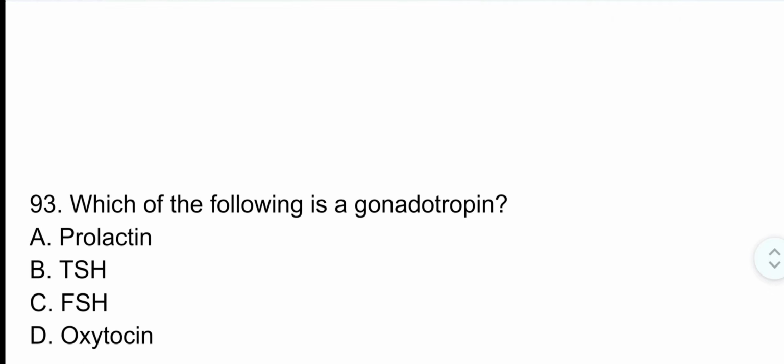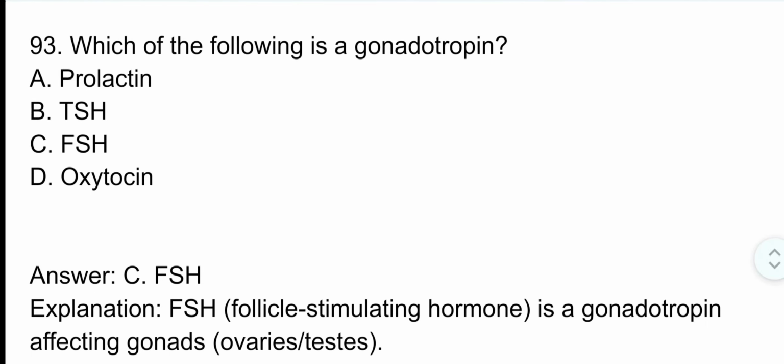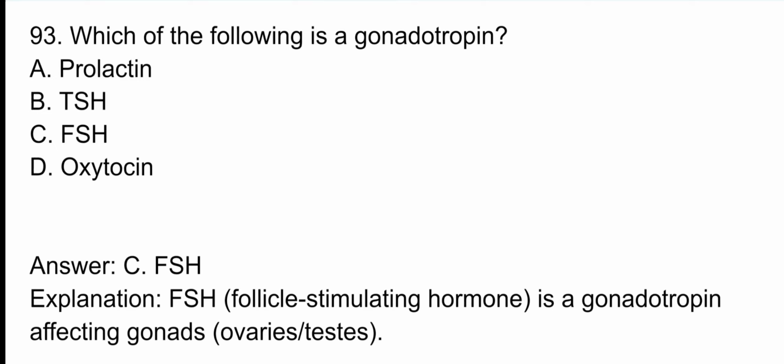Question number 93. Which of the following is a gonadotropin? Correct option is option C. Follicle stimulating hormone. Follicle stimulating hormone is a gonadotropin, affecting the gonads: ovaries and testes.